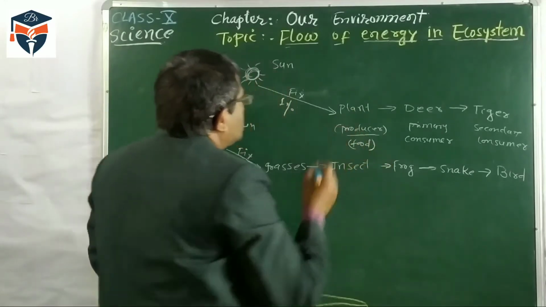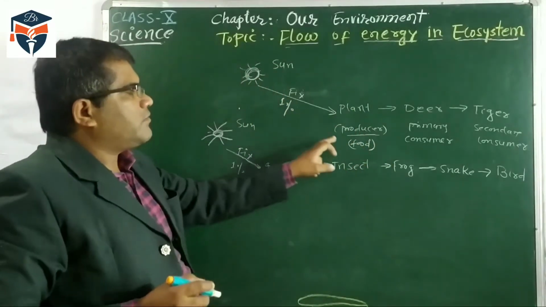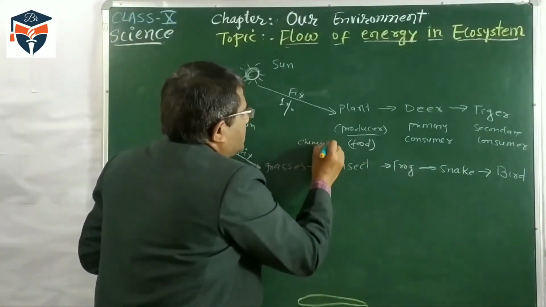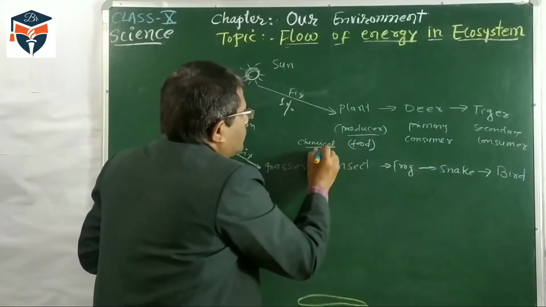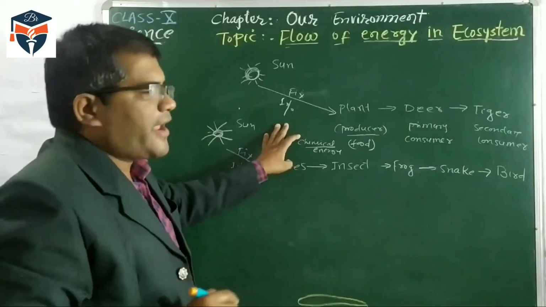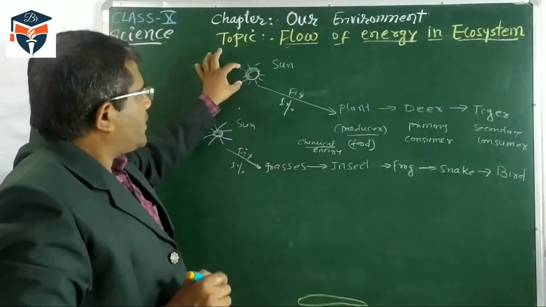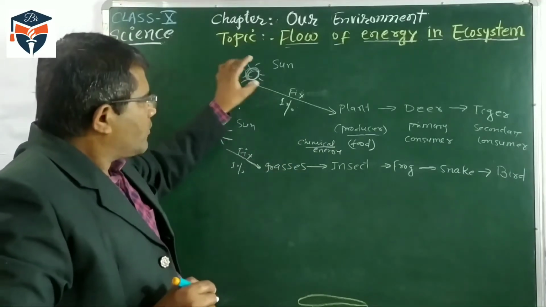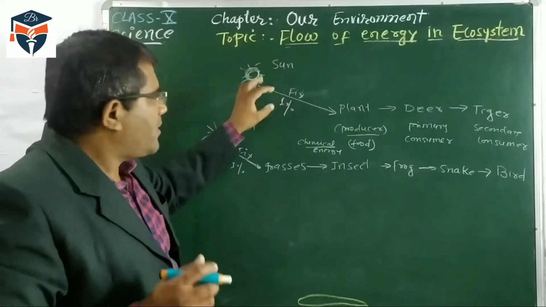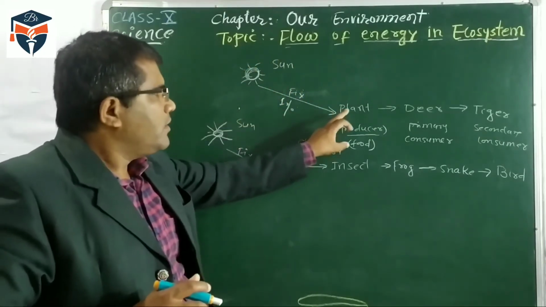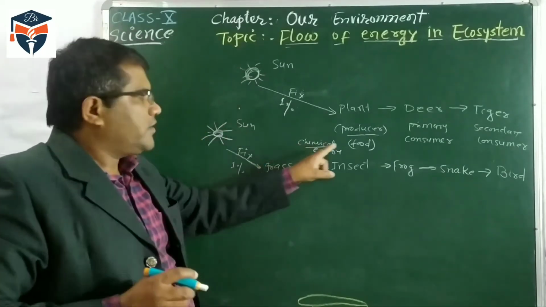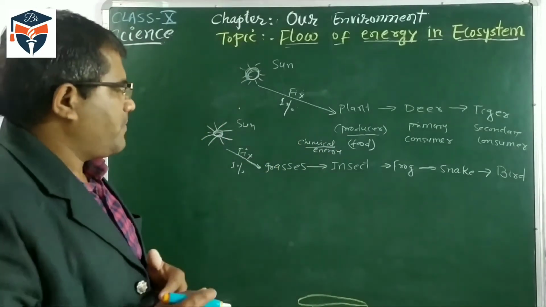It means solar energy is converted into chemical energy, since food is a chemical substance. So the first line we should remember: sunlight comes from the sun, the leaf of the plant absorbs 1% of the solar energy, and thus the solar energy is converted into chemical energy.